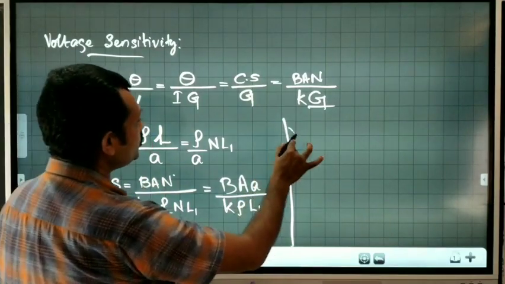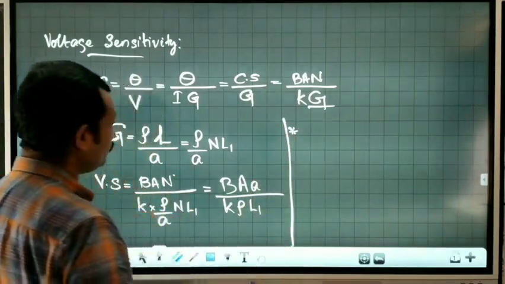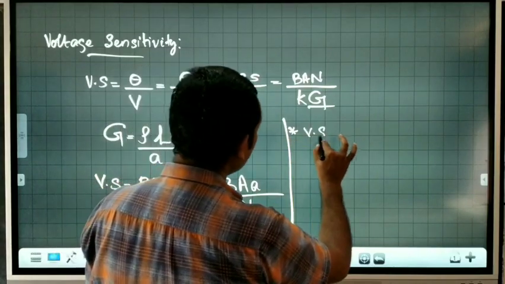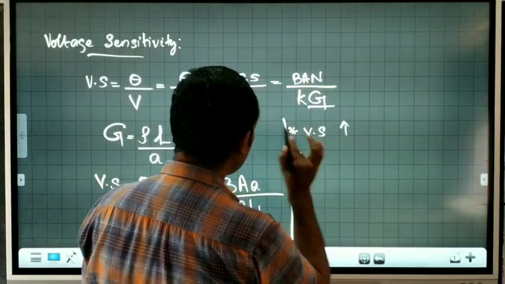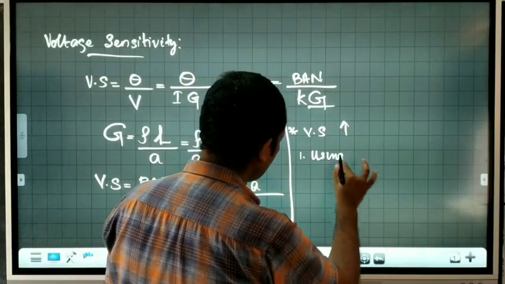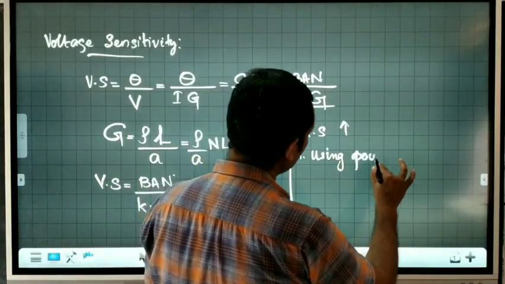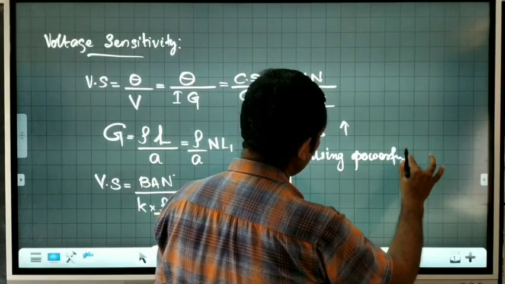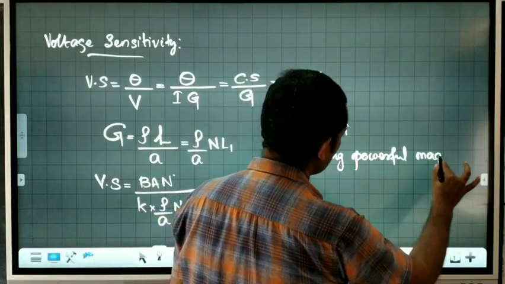What are the methods of increasing the voltage sensitivity? Voltage sensitivity can be increased by, 1, using powerful magnets.